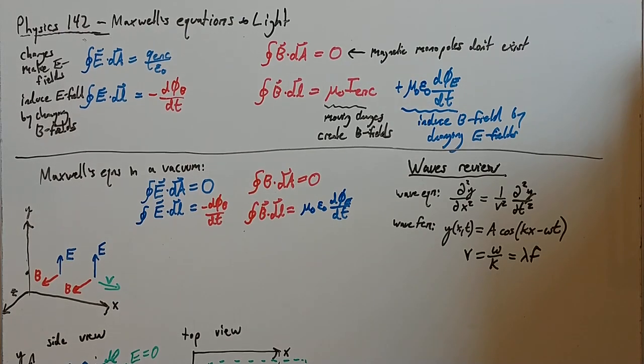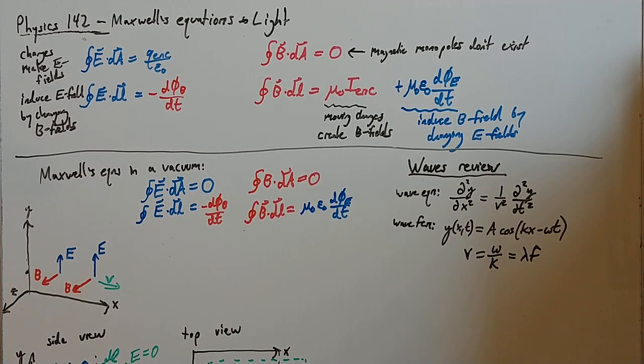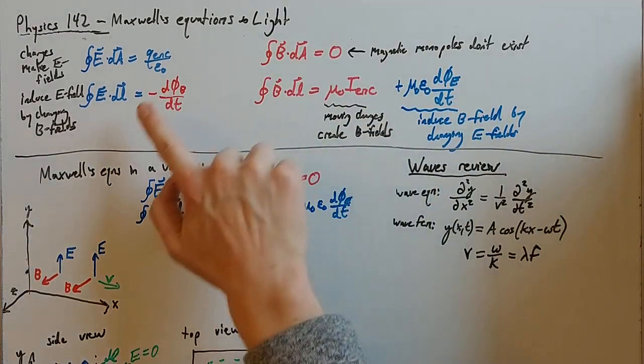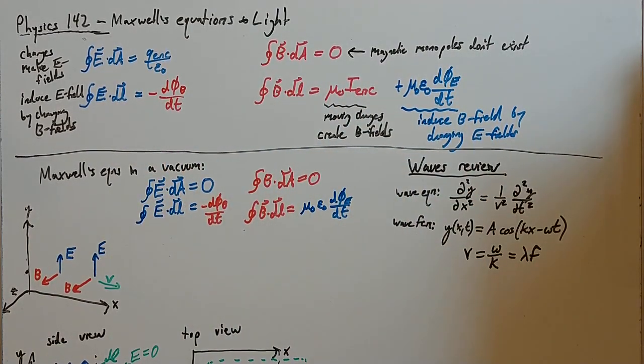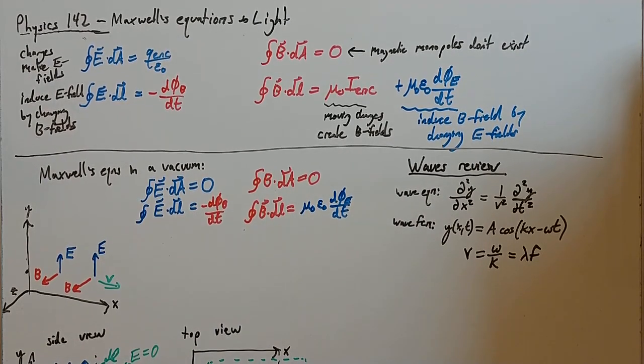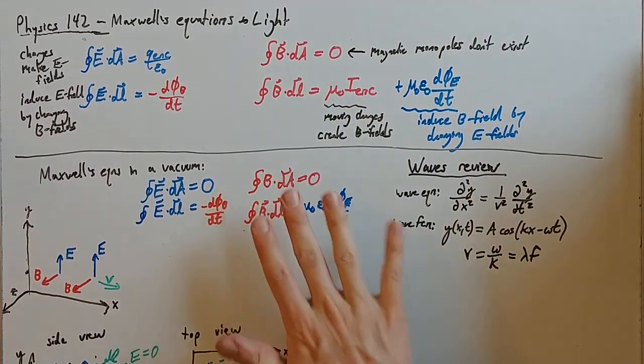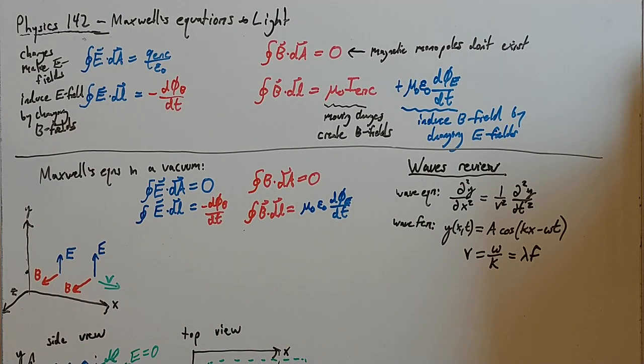Hi everyone, this is the last video for Physics 142. In this video, I want to take everything that we've learned in electromagnetism, which we've summarized in Maxwell's equations here, and connect it back to light, which we talked about earlier in the semester as being a wave. I want to see if we can take Maxwell's equations and actually show how we might get light, and especially light as a wave.